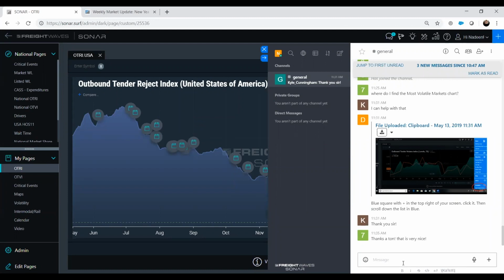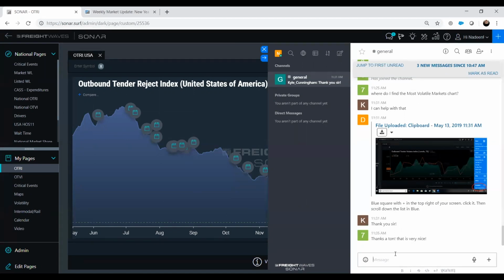Another SONAR user can reply back and say, yeah, I'm seeing the same thing. Or market experts within FreightWaves, customer success within FreightWaves, we will all respond back to you as well if you have any specific questions, like where do I find the most volatile markets chart. And like right here, there is the response to that question. So that's another way to get a hold of us. But again, it is moderated.